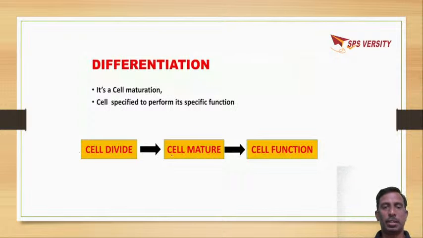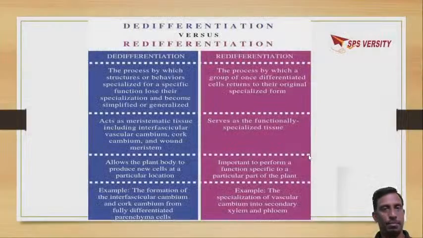You can look into the flow of this differentiation. Cells will divide, they will undergo elongation, maturation, and cells will be given a specific function. Once cells are given a specific function, they are mature cells or permanent cells, which is called cell maturation.